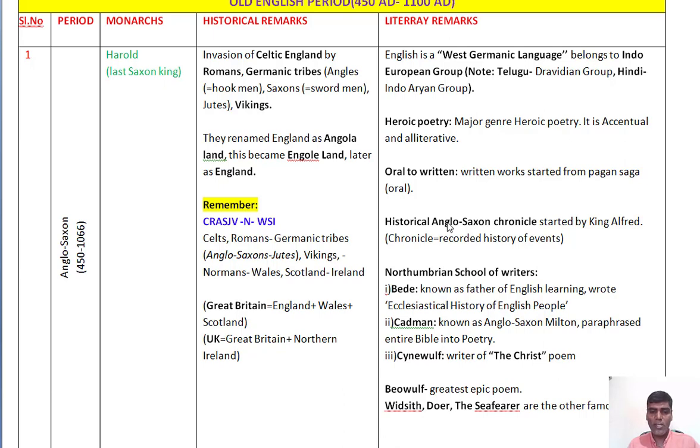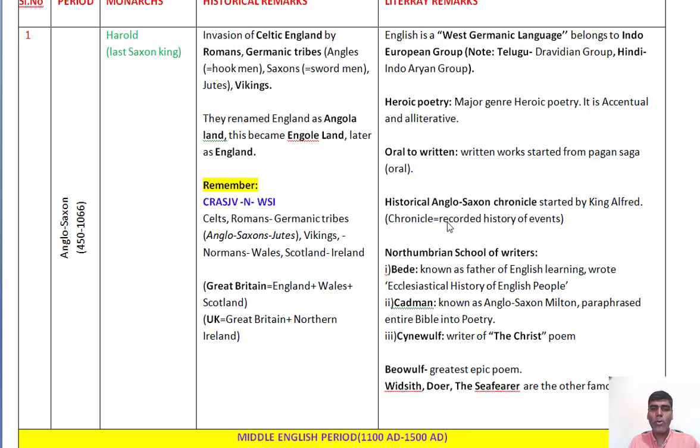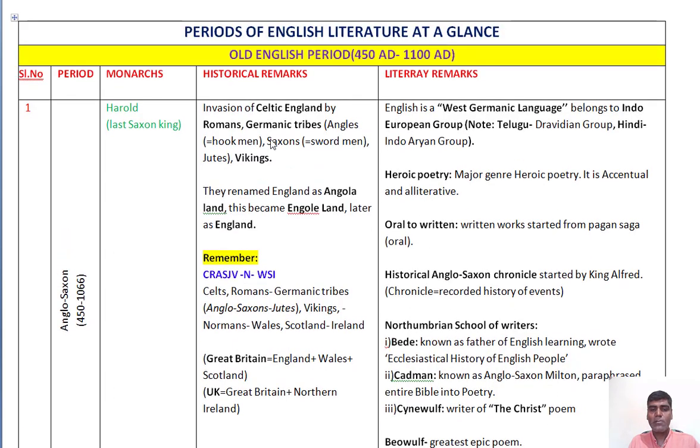And there are three famous authors in this age: Bede, Caedmon, and Cynewulf. I'm not going deep into the background of this age, but the one point we have to remember is that English was originated from the Celts, that is Celtic England.